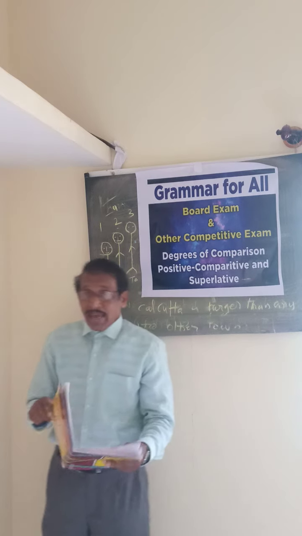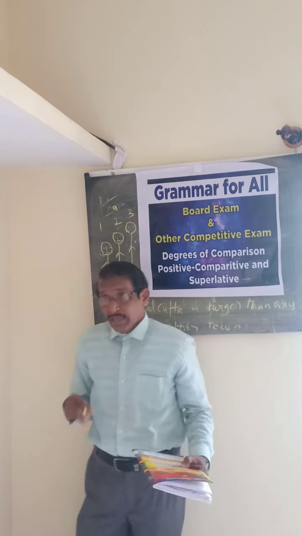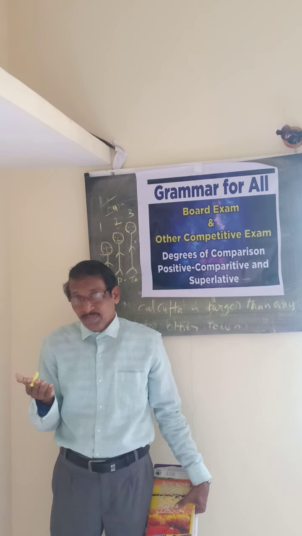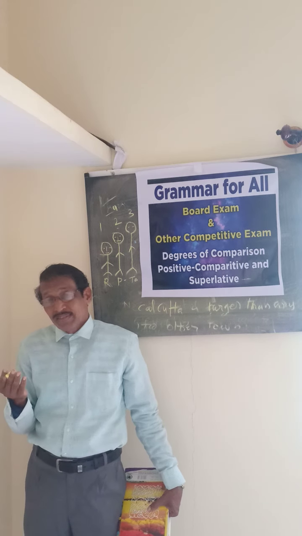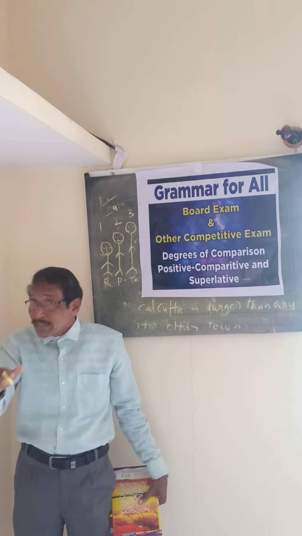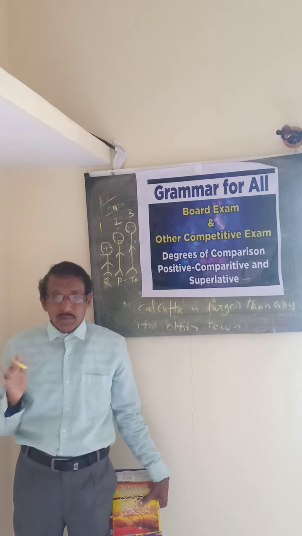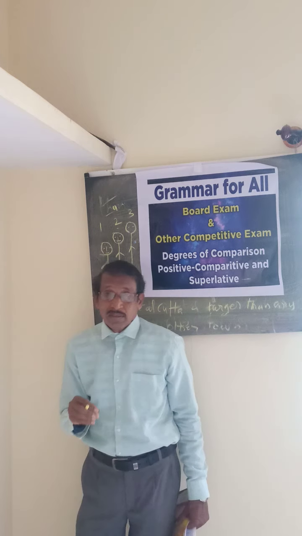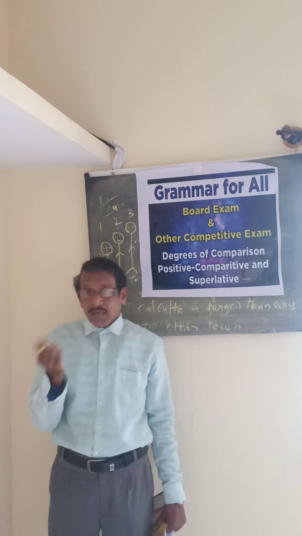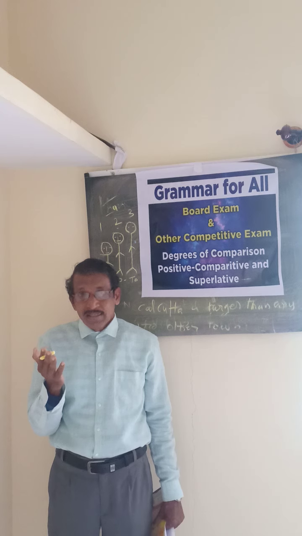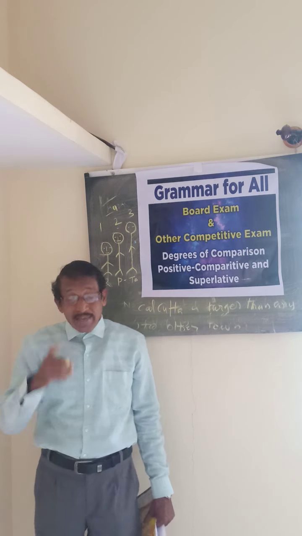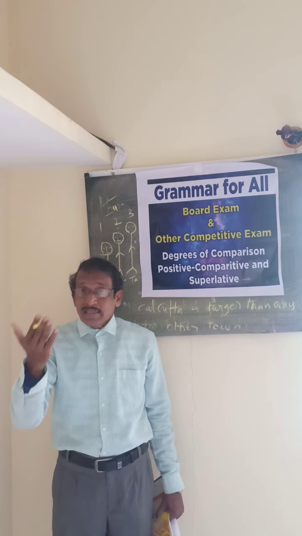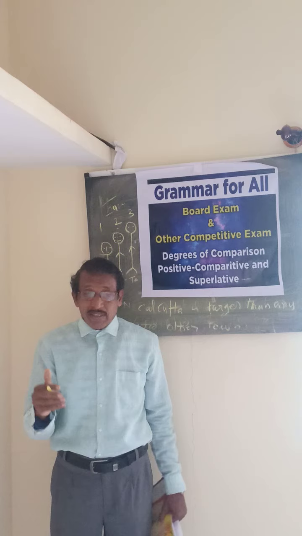I am as strong as he. This is the positive. So the comparative degree: you can say he is stronger than me or he is stronger than I. Both are correct. "I am as strong as he" is positive, with the word strong. Then you are changing it into comparative: I am stronger than he or him. You can say the same way.